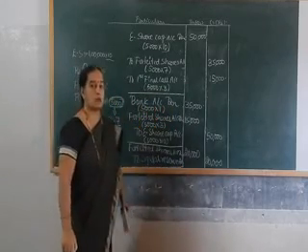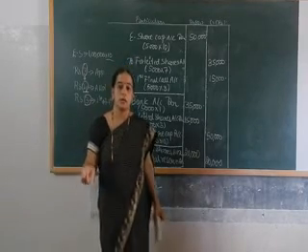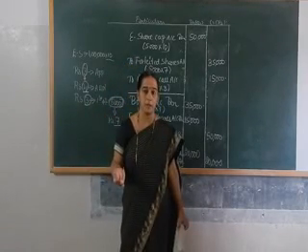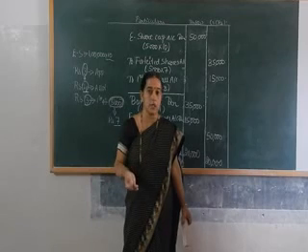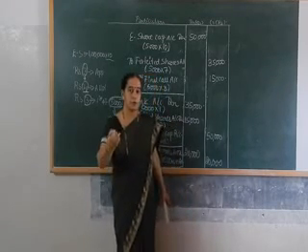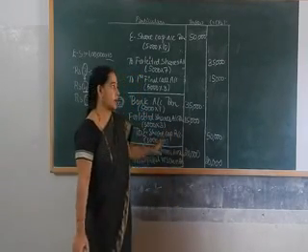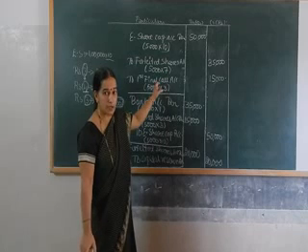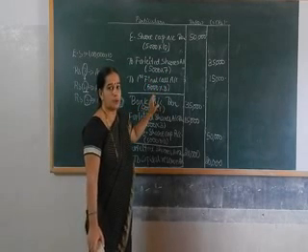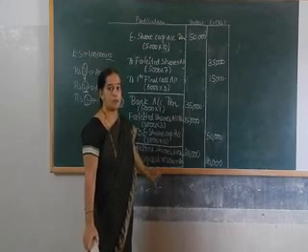So these are the entries to be passed. If there is non-payment of any call or allotment, those shares will be forfeited by the company at the time of forfeiture, and if the forfeited shares are reissued, you have to pass one more entry for reissue. Then the profit made by the company will be transferred to capital reserve account.